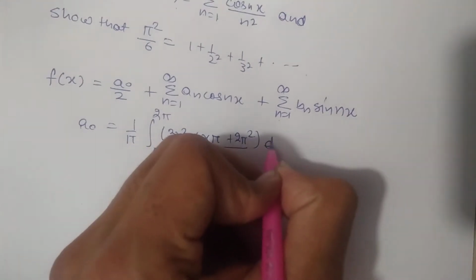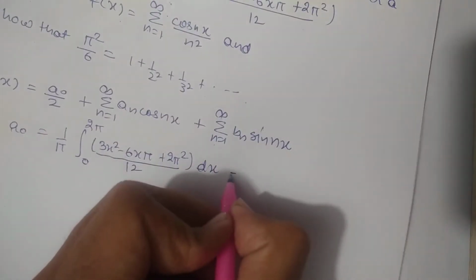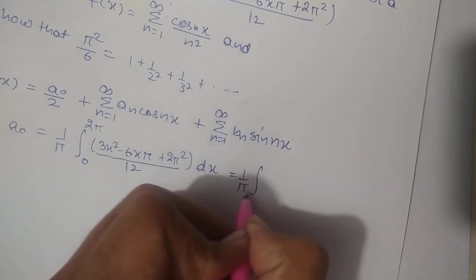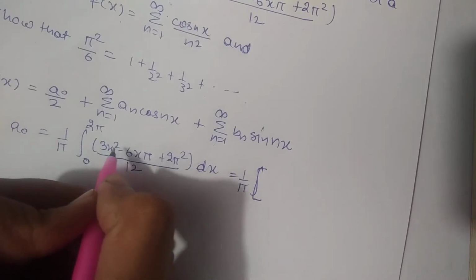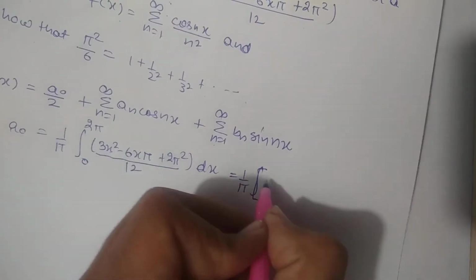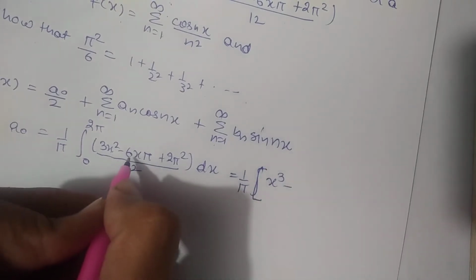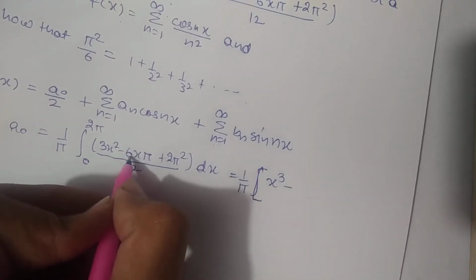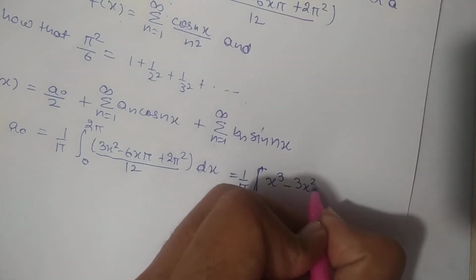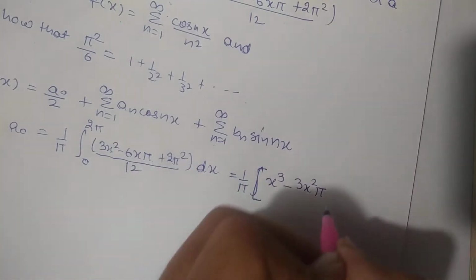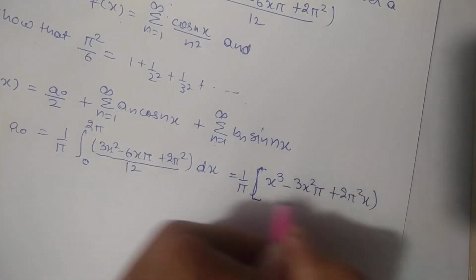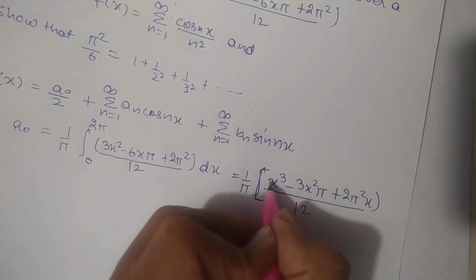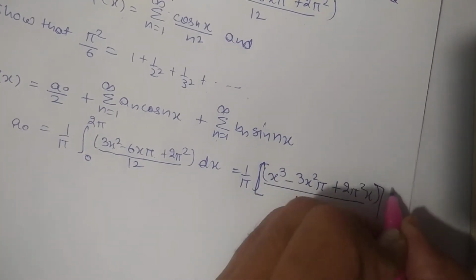Now integrating this function we will get 1 by pi times its integration. Integration of 3x square will be 3x cube by 3, hence x cube only, minus integration of 6x pi will be 6x square by 2 pi, so we get 3x square pi only, and integration of 2 pi square will be 2 pi square x, all divided by 12. So this is the integration. Now put the limits over there, 0 to 2 pi.